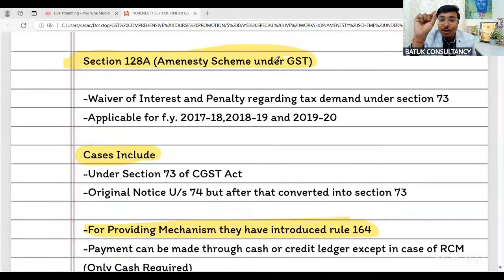That means, as we all know, whenever there is no fraud, no willful misstatement, no suppression of fact, in that case the notice or the order will be passed under section number 73. So in section number 73 related matters this amnesty scheme will be applicable, and section number 74 is related to fraud, willful misstatement, suppression of fact. So whenever the notice or order is under section number 74, in that case you will not be eligible to avail the benefit of amnesty scheme.